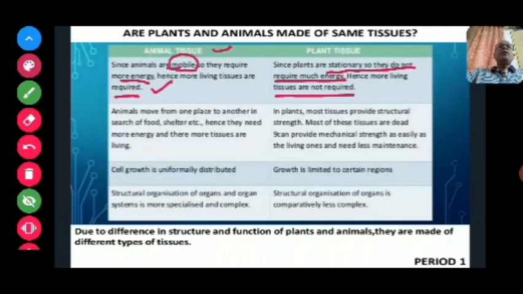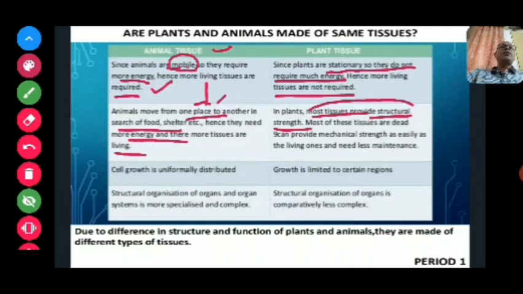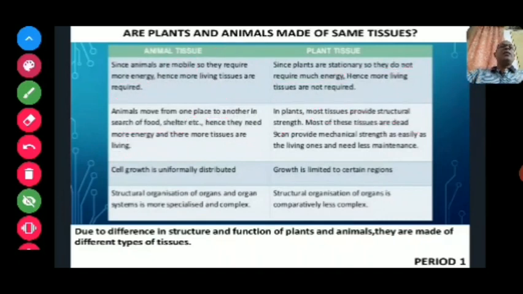While animals move from one place to another, as I have already told you, they are mobile in search of food and shelter, hence they need more energy and more of their tissues are living. While in case of the plant, most tissues provide structural strength only. They do not change their position from one point to another, so they have to provide structural strength, so they are mostly dead tissue. This can provide mechanical strength, and the living ones need less maintenance. Then, cell growth is uniformly distributed.